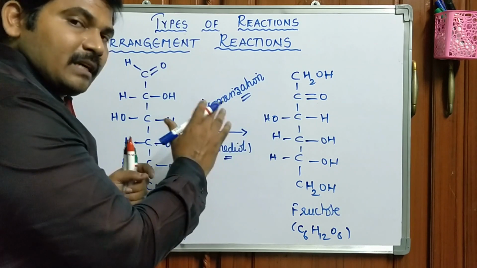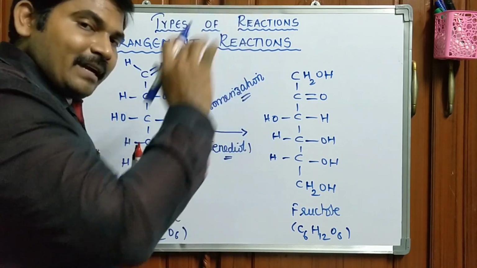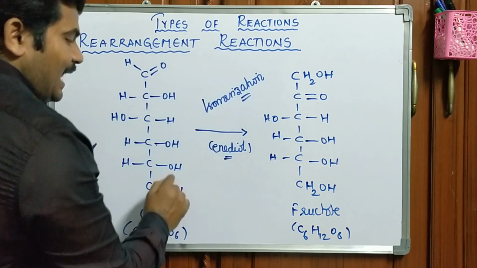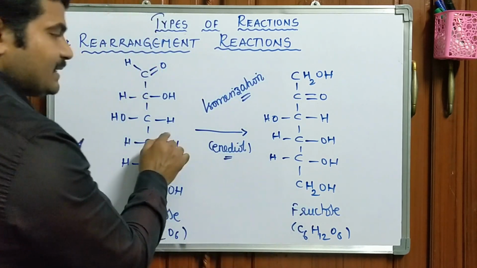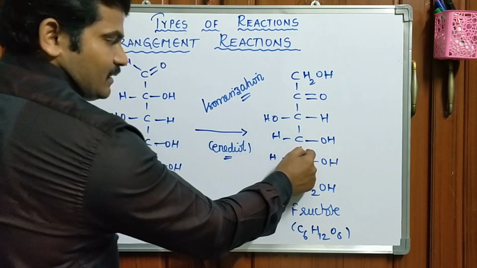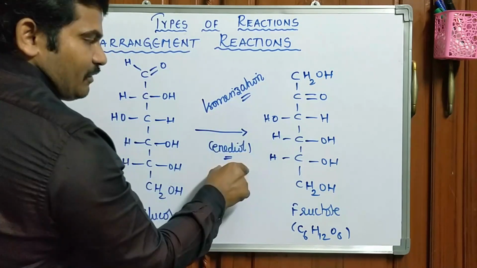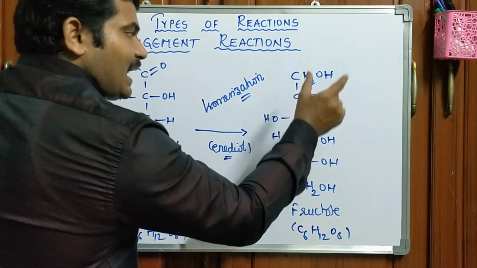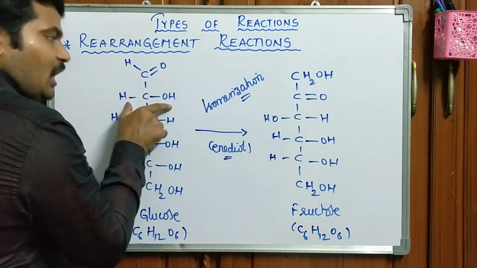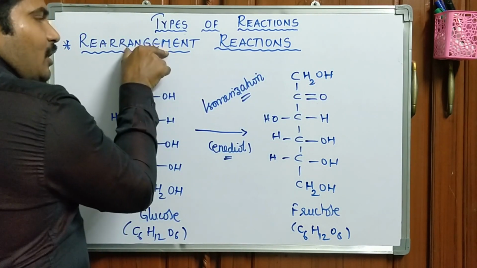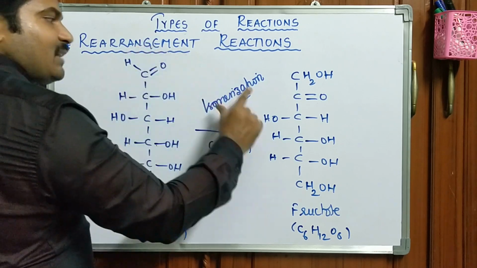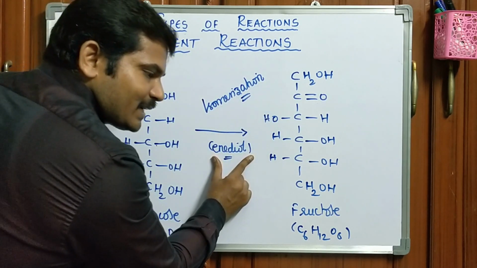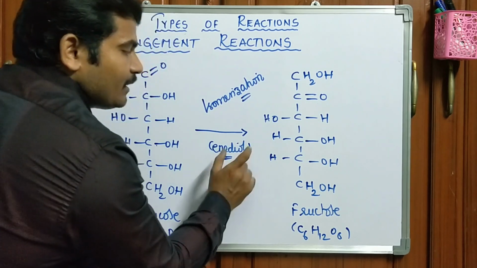You can come across this reaction in the biochemistry carbohydrates chapter itself. But in this particular case, under rearrangement reactions, we can see this reaction. So aldose sugars are converted to ketose sugars, or ketose sugars to aldose sugars, by the process called rearrangement reaction. That phenomenon is called isomerization through a reactive intermediate called enediol.